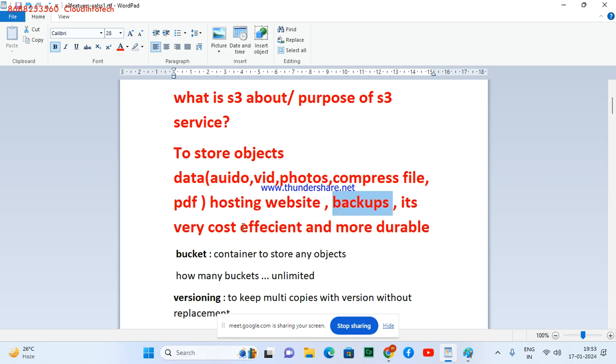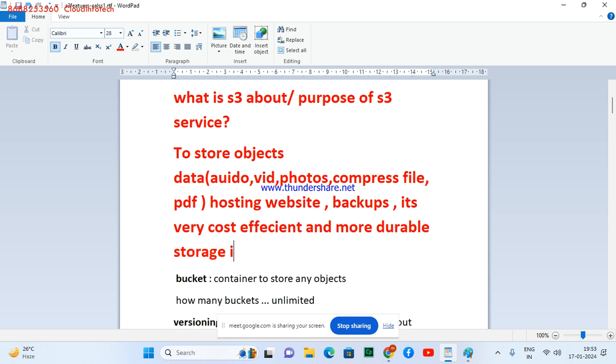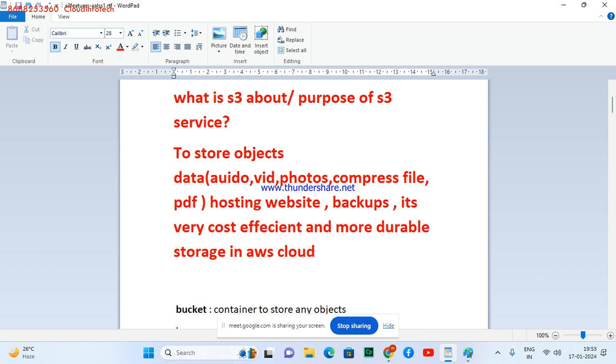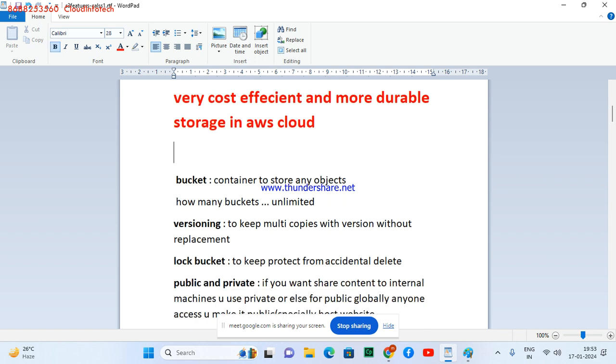It's a very cost-efficient and more durable storage in the AWS cloud. Okay, so this is basically the purpose of S3. Now you have to understand some terminology.